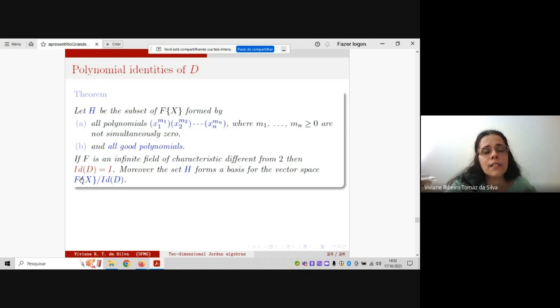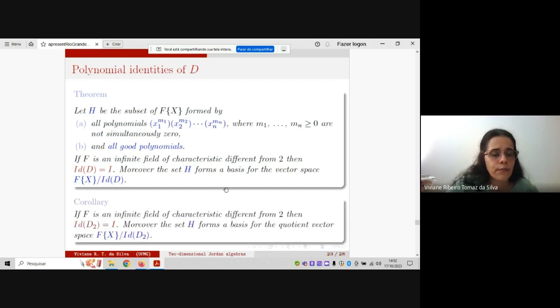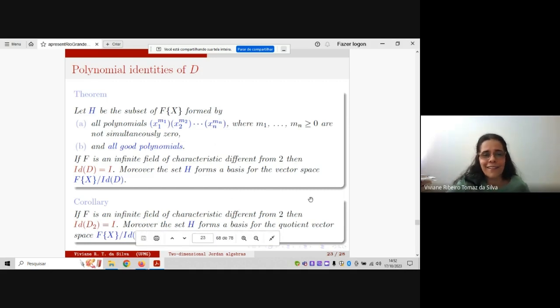Moreover, if F is a finite field of characteristic different from 2, then the set of polynomial identities of D coincides with I. That is, these polynomials are enough in order to describe all the polynomial identities of this algebra, okay? Remember that this algebra is n-dimensional; for n equal to 2 we have this result. It's a particular case, actually.